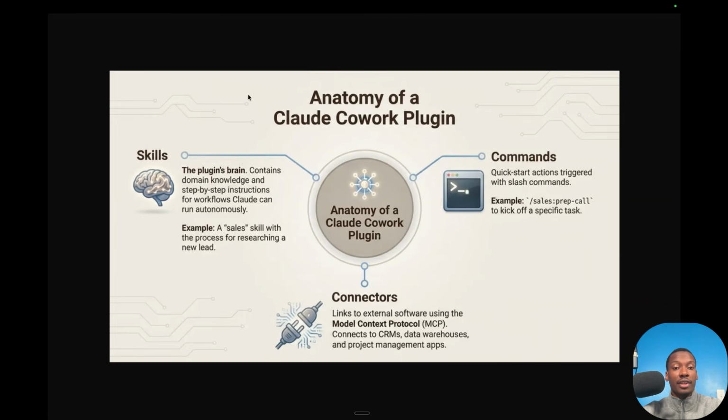So we have the skills in a plugin, which basically tells Claude how to use this plugin, right? Which tells it, for example, all the aspects of your workflow, or it tells it where it should look for certain information, or how to format certain documents, or to always check with an attorney before it moves on to the next step. A skill is what's called a markdown document, which is a text-based document that has all this